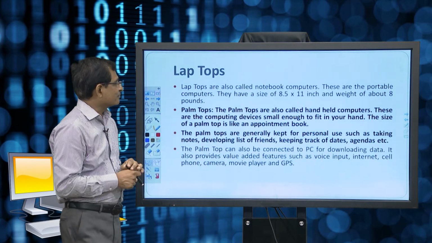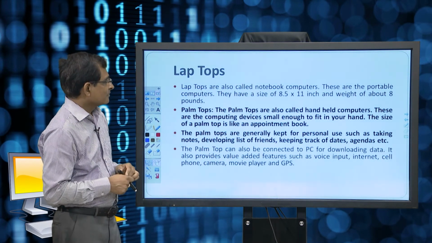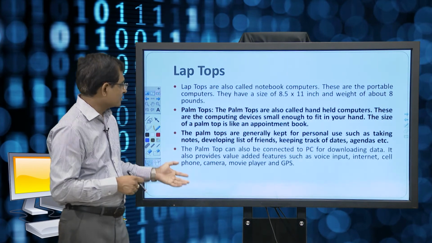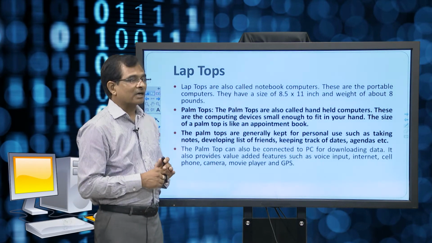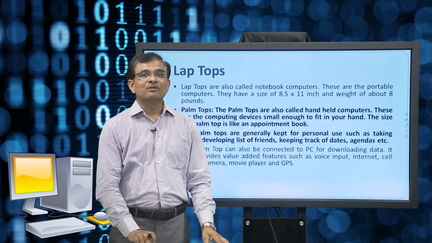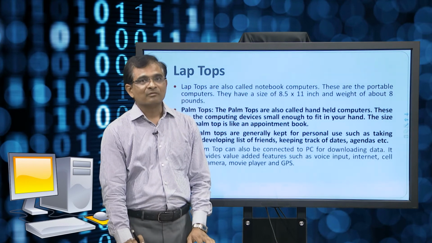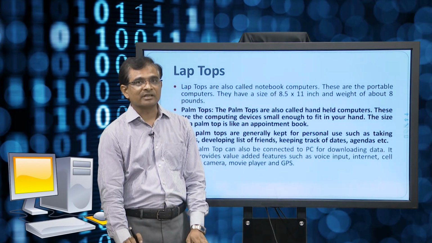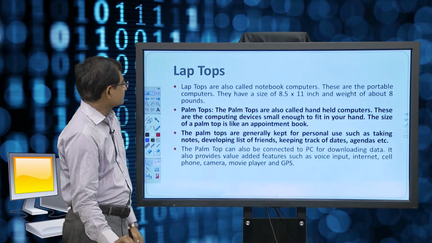So, different types of applications are there in the devices, and with all these different types of hardware devices in place, it is very much easier for human beings to explore different possibilities.